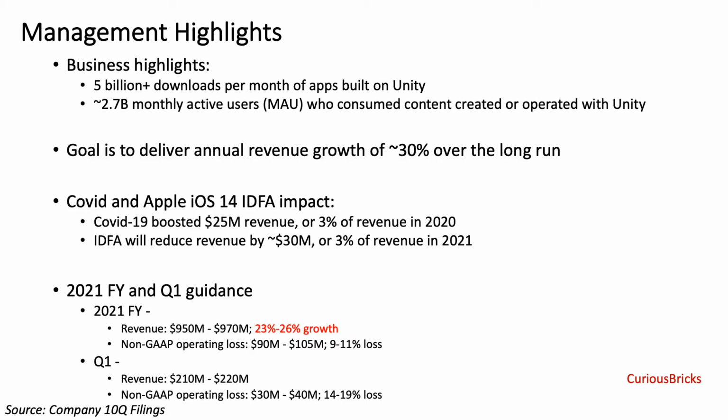In this quarter, the management provided some business highlights. 5 billion plus downloads per month of apps built on Unity. Monthly active end users, or MAUs, increased from 2.5 billion to 2.7 billion in Q4. The management reiterated their goal of delivering 30% annual revenue growth over the long run.